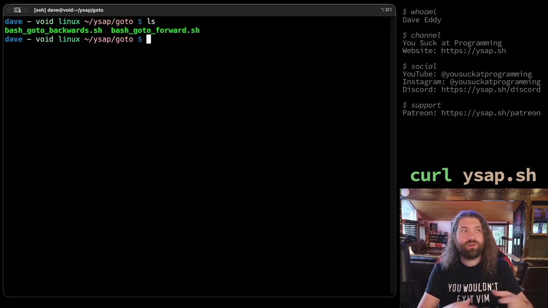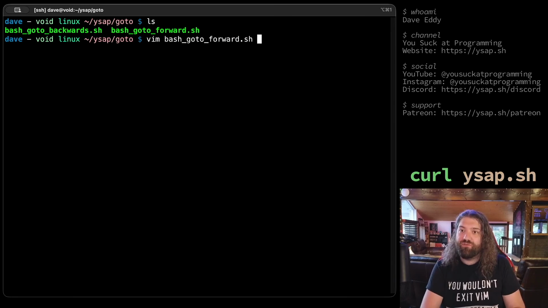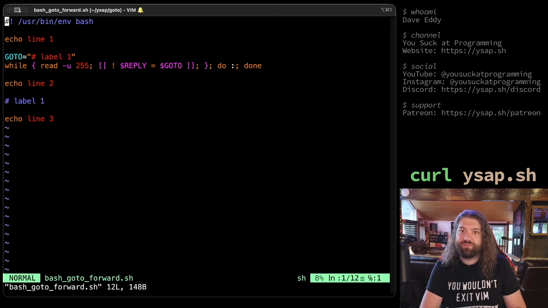So I got the scripts right here. They're running on a Linux machine. The reason for that is I looked through the scripts a little bit and I saw they were using the proc file system, so we are going to need Linux to make it work here. But yeah, let's jump into it. The simpler one is the bash GOTO forward. And this seems pretty simple here.